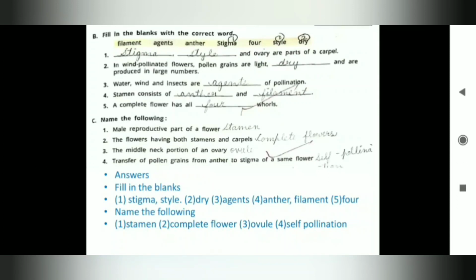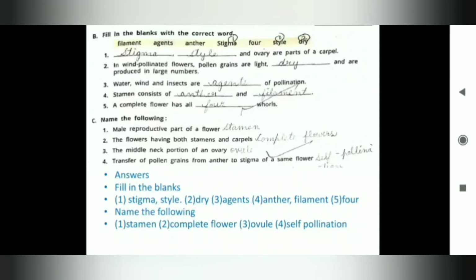Fill in the blanks with correct word. Stigma and style are parts of carpel. Second, in wind pollinated flowers, pollen grains are light, dry and are produced in large numbers. Third, water, wind and insects are agents of pollination. Stamen consists of anther and filament. The complete flower has all 4 whorls.